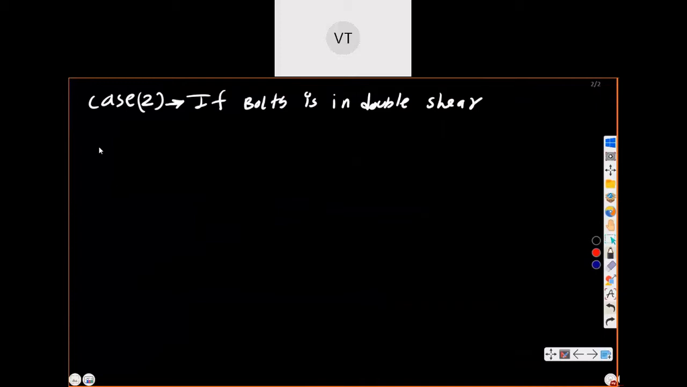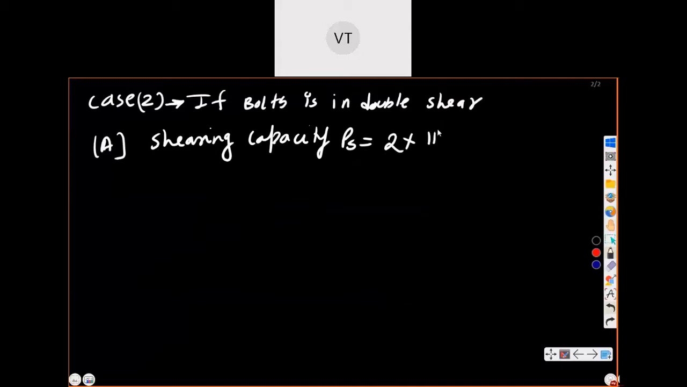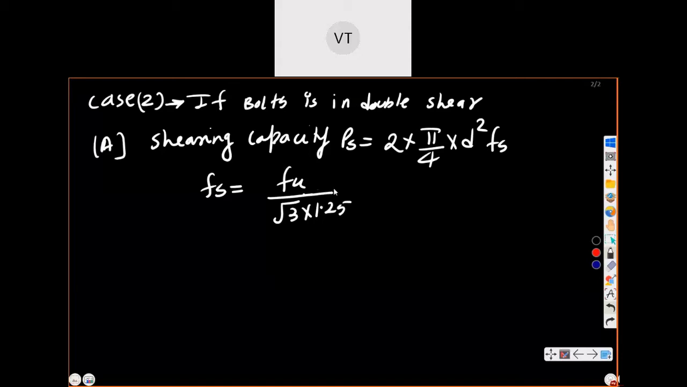Okay, right. So first we will write a point here: shearing capacity, that is P suffix S. So the formula is 2 times, because double shear is here, pi by 4 into D square into F of S. You know F of S already, we had written in the previous page. It was fu divided by √3 into 1.25. जब भी आप fu यूज करोगे, whenever you are using fu, you are going to use 1.25. So this is for when the bolt is in double shear.